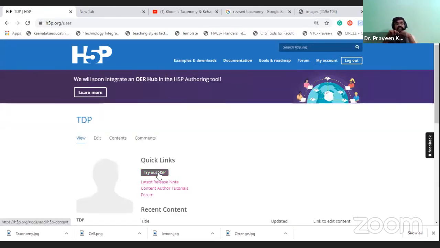Okay, so the first one is interactive video. We can add the interaction in between the video. That is one thing. And the second type of content, what we have learned, is drag and drop words. We will provide a paragraph. In between the paragraph, whichever word is more important will be highlighted by giving an asterisk, and it will be denoted as a blank space. When the students attempt, they have to select the word and drag it into that blank space. So there they will identify the information. So these two types of interaction we have learned.